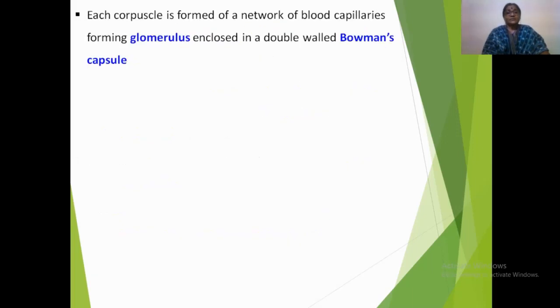Each Malpighian corpuscle is formed of a network of blood capillaries which together form the glomerulus, that is the filtering device, which is enclosed in a double-walled Bowman's capsule.